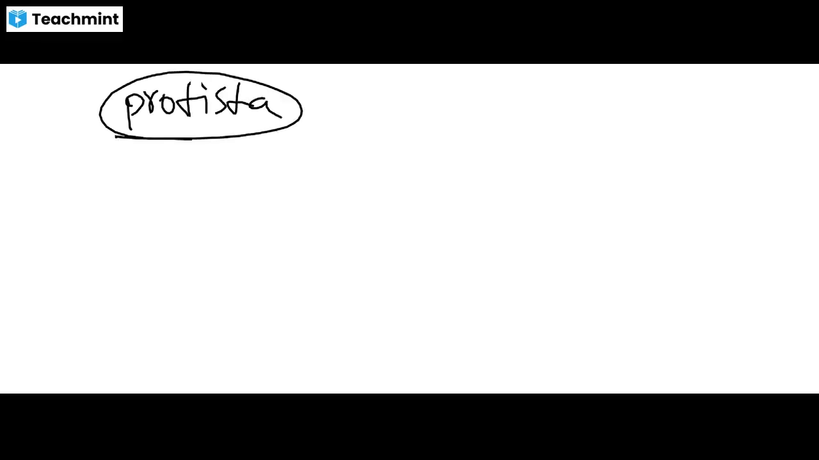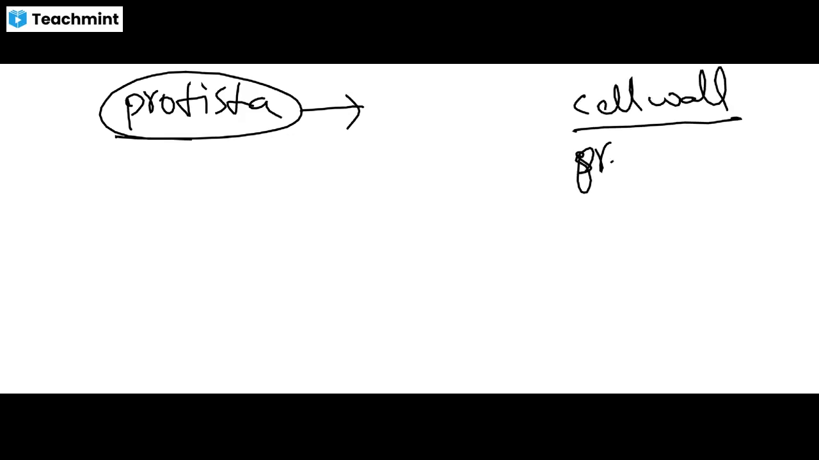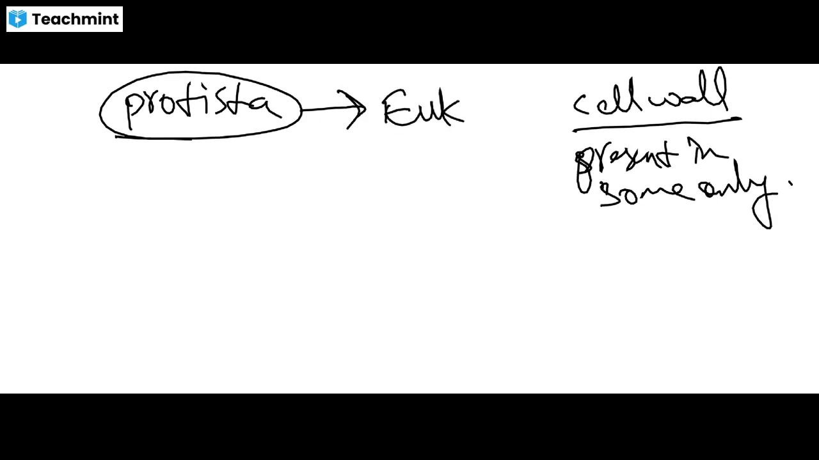The organisms belonging to Protista: in some of the forms, we can see the cell wall is present. In some of the forms, the cell wall is absent. In some forms the cell wall may be present or absent. The cell wall is present in some organisms only. And the organisms belonging to the Protista kingdom are all eukaryotes. Means they consist of a true nucleus.